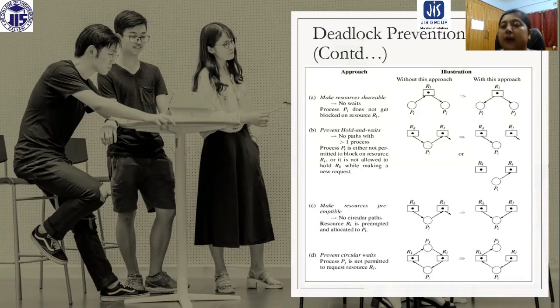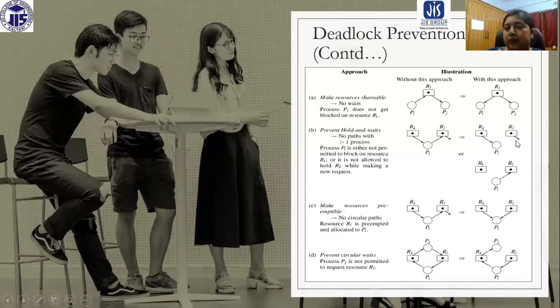Now the thing is, suppose with the first approach, PI requires this resource for execution. It is not very feasible, because if PI can perform all the things with this particular resource, then why is PI requesting this resource?